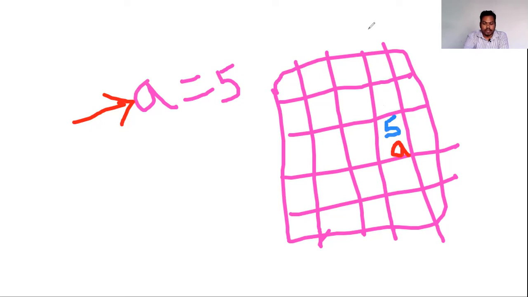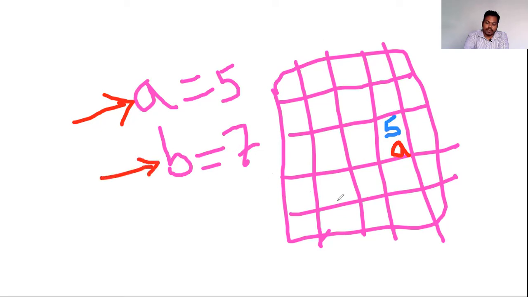Okay, now this will happen, and then after this, in the next line, b equal to 7. So what will it do? This program will read the next line b equal to 7, and randomly it will choose any location, suppose this location b, right, and on the basis of b equal to 7, it will store 7 here.